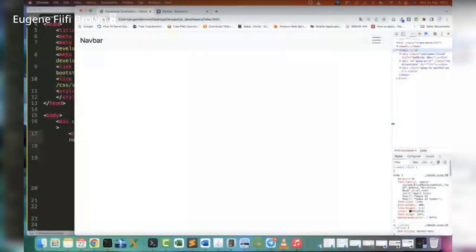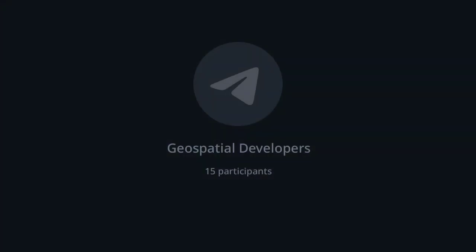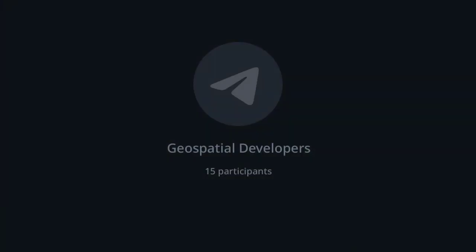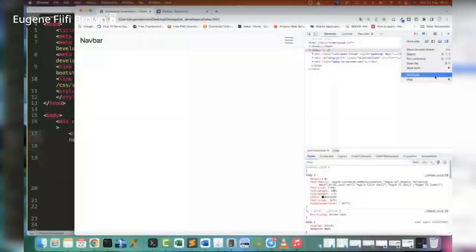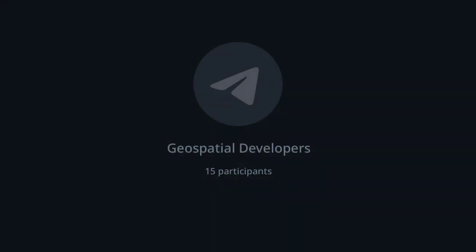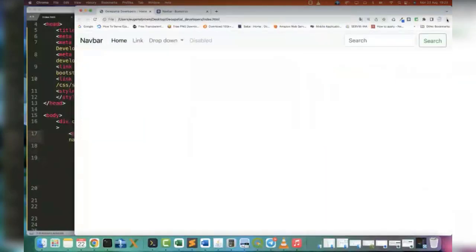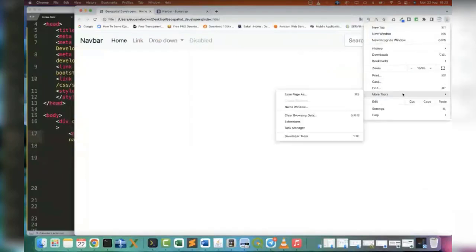If you are using Chrome, Firefox, even Edge or Explorer, click on the menu, the three dots at the top, and then select more tools.